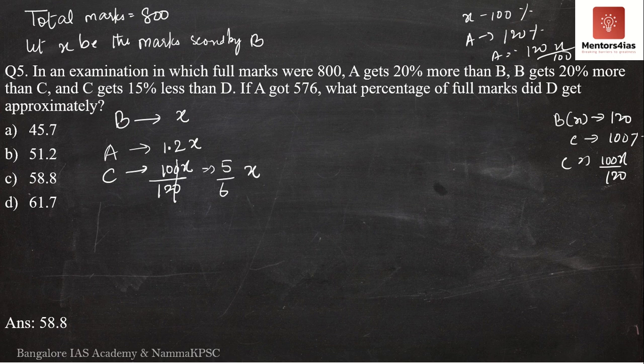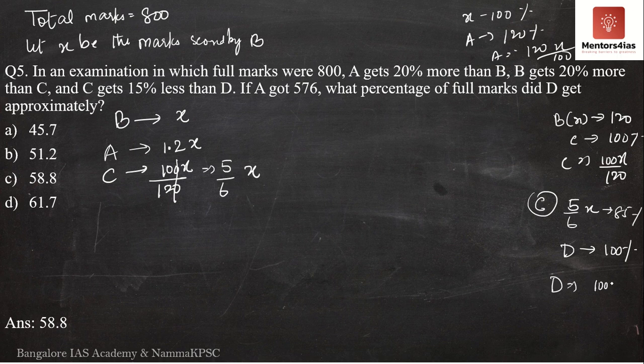The question further says C gets 15% less than D. Meaning, if C's marks, that is 5 by 6x, is 15% less than D, where I take D's marks to be 100%, then C's marks, which is 5 by 6x, will be 85%. Then what is D's marks?